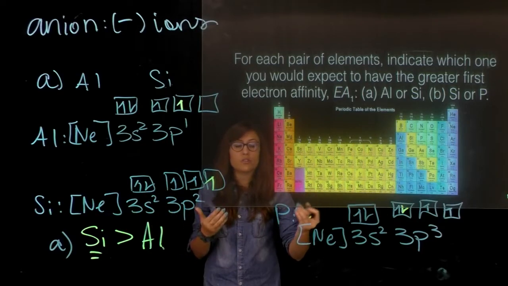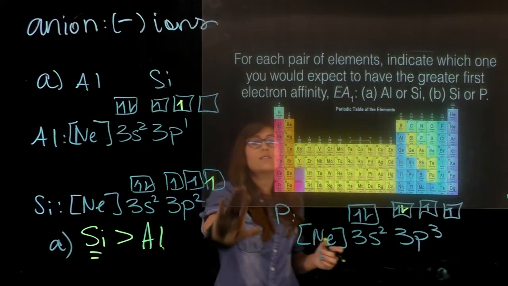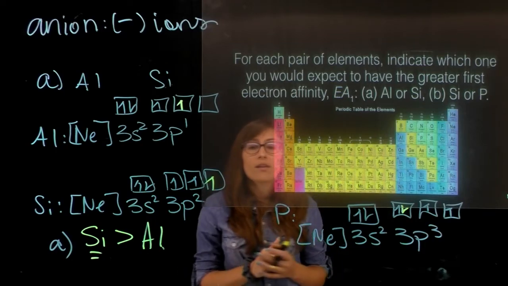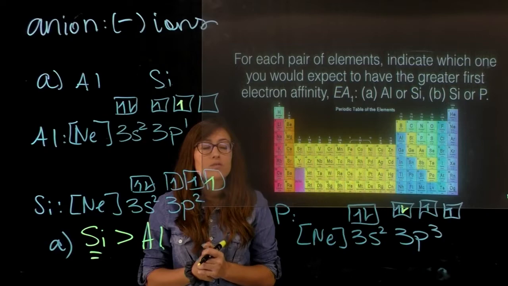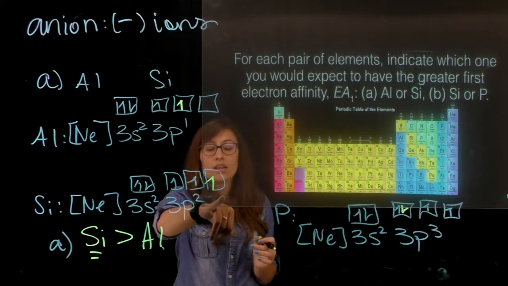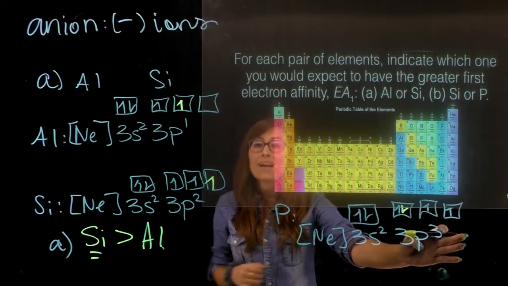And if you look at the two of these, between silicon and phosphorus, you'll note that silicon is still going to be more favorable to accept a single electron than that of phosphorus, because silicon has an empty orbital in which to accept that one electron, and this is going to be more energetically favorable and more stable, whereas this one is not going to be more stable.